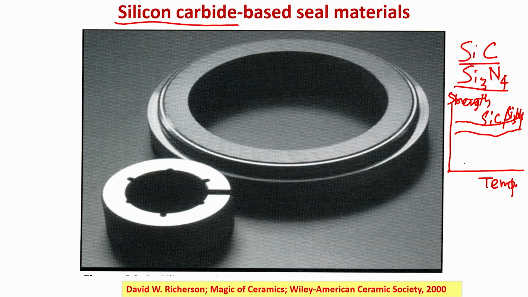In most metals, the strength reduces with temperature because of softening, but these particular ceramics, non-oxide ceramics, maintain their room temperature strength right up to high temperature, and therefore these materials are used for high temperature applications.